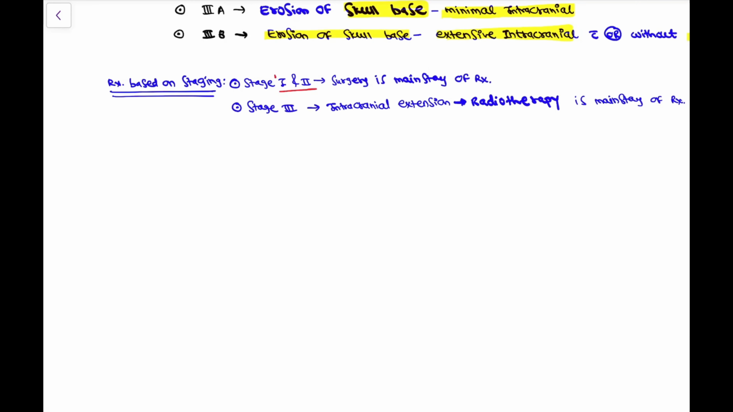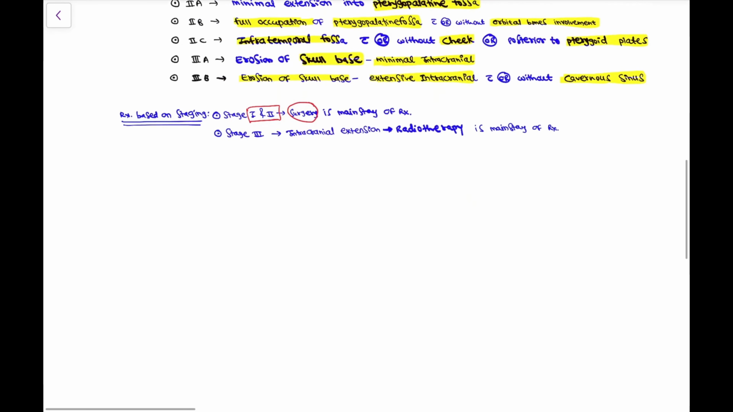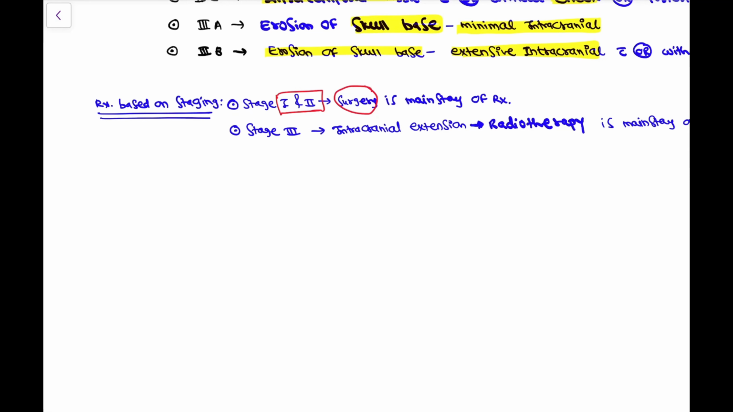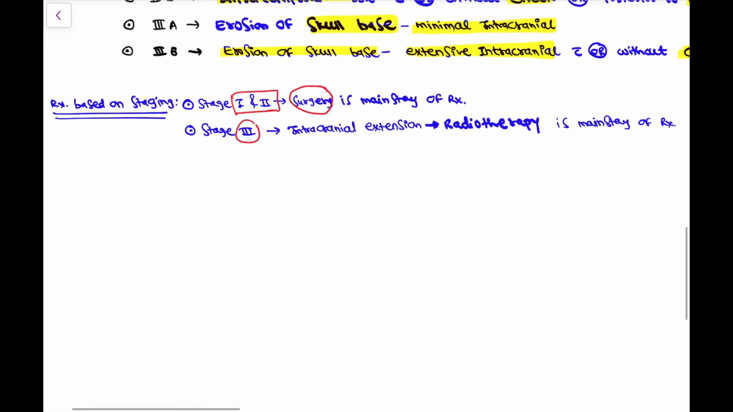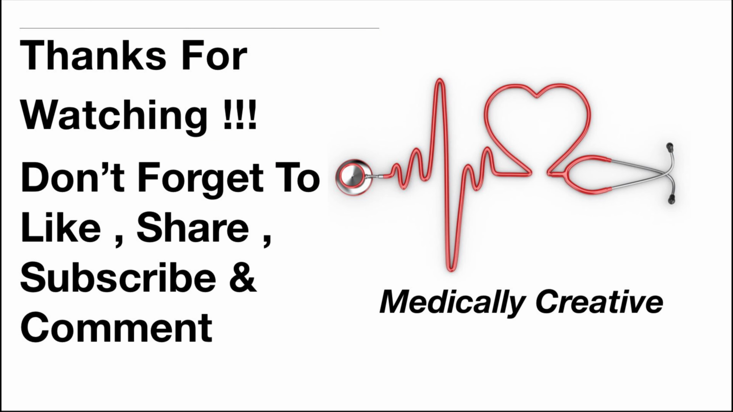So stage 1 and 2, that is where cranial involvement is not there, so surgery is the mainstay of treatment, and if surgery is contraindicated, we can use chemotherapy, okay? And for stage 3, as the cranial involvement is present, radiotherapy is the mainstay of treatment. So this was all about the angiofibroma.